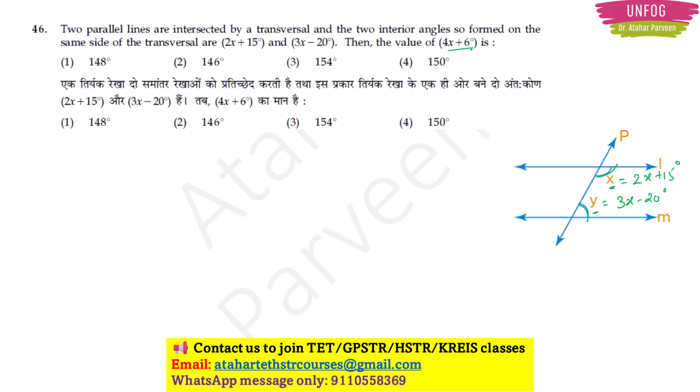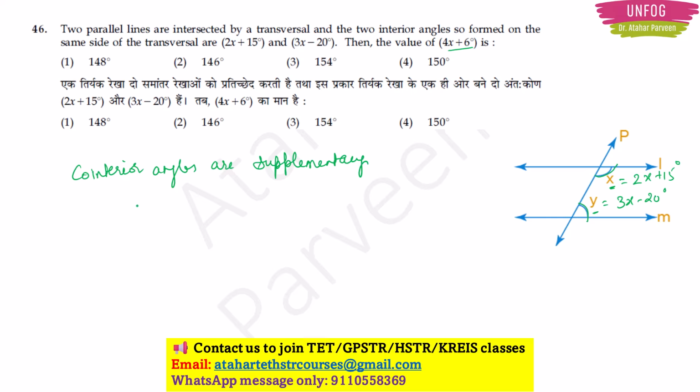For that, what we have to do? First we have to find out x, right? Now if you understand the question clearly, they have mentioned that the two angles are co-interior angles. Means those angles which are given in the question are lying on the same side of a transversal. So these co-interior angles are always supplementary. Okay, this is an important point which you should remember. Unless and until you know this point, you cannot proceed with the answer.